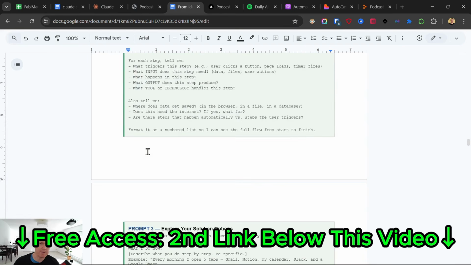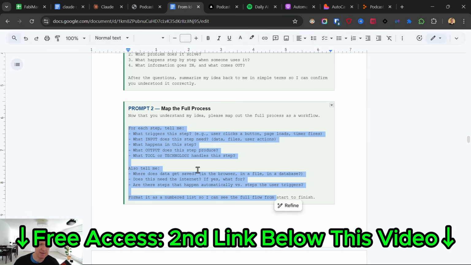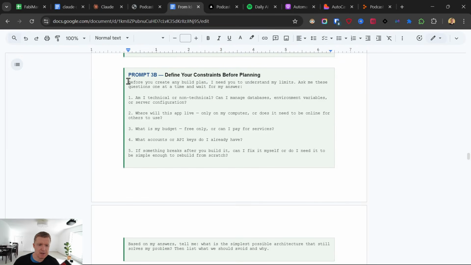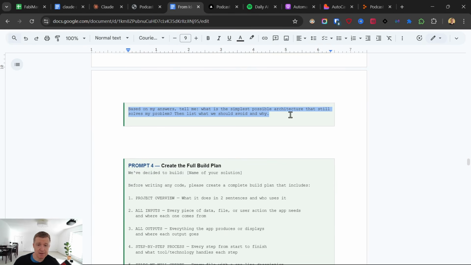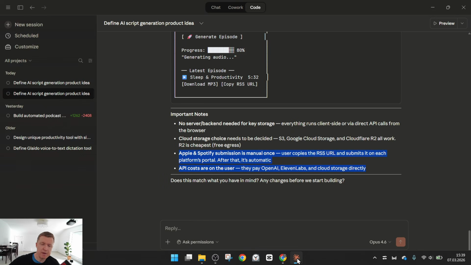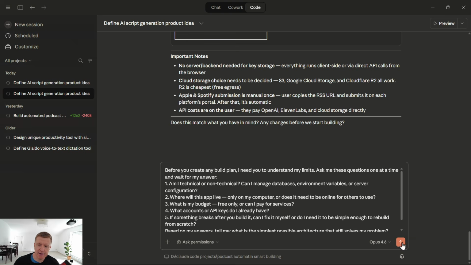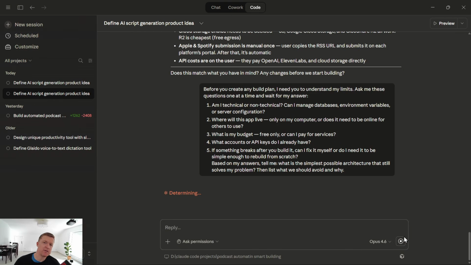So there are other prompts you can use to clarify the understanding of the process so you really understand what happens at each point. But I wanna jump to this part because that's the solution. That's the key thing. Before you now say, build it for me, put this constraint prompt in, right? Just paste it in here and click submit. This will make your life so much easier and get your app to work so much faster.